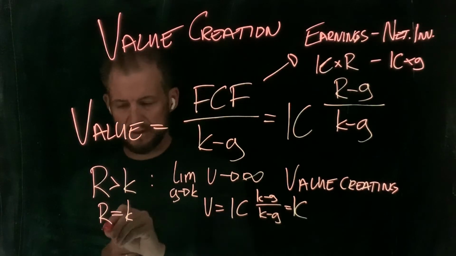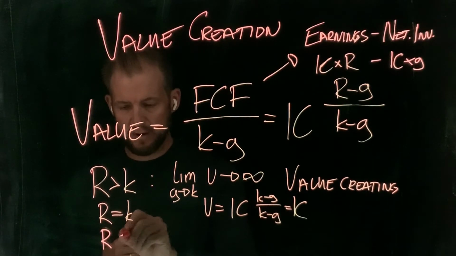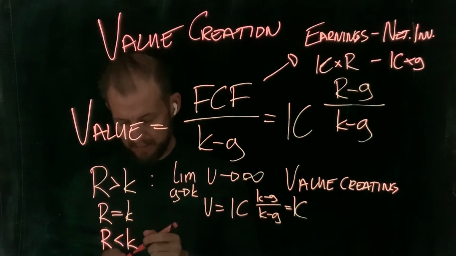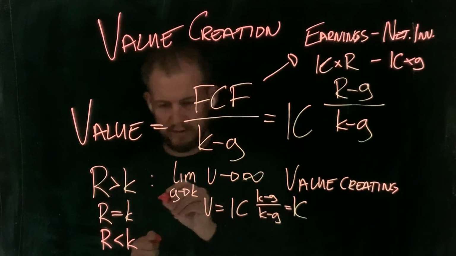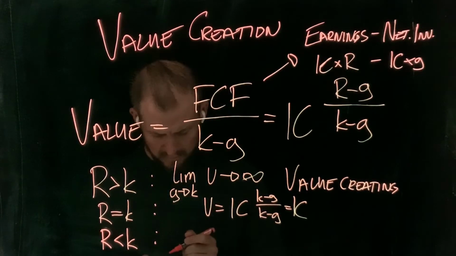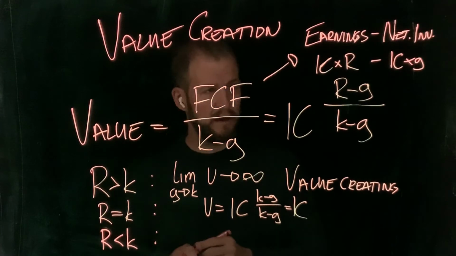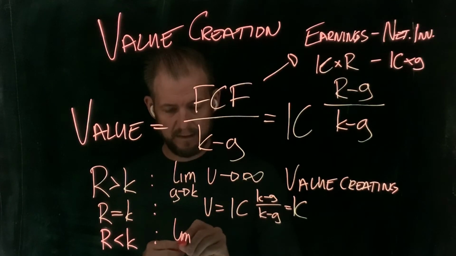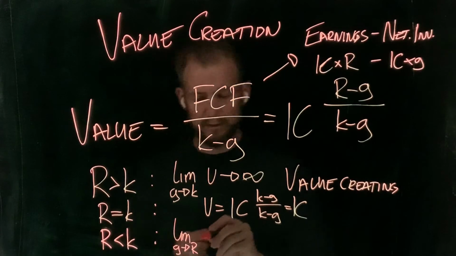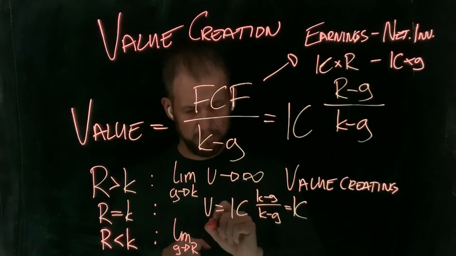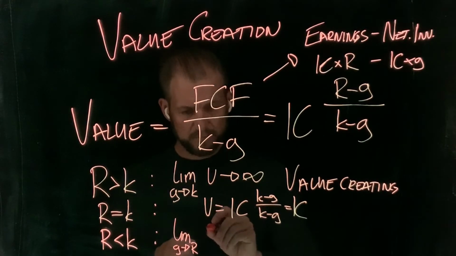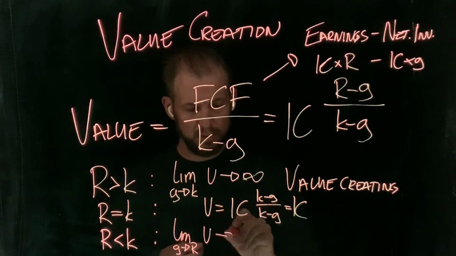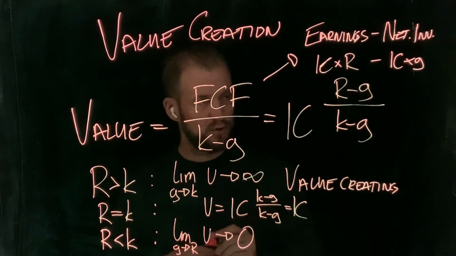The final situation here would be that we have a return that's smaller than the cost of capital. Now, that's obviously not what we want. And in that situation, if we take the limit again and we grow until G reaches the smaller of K and R, which is R, the value would go to zero.